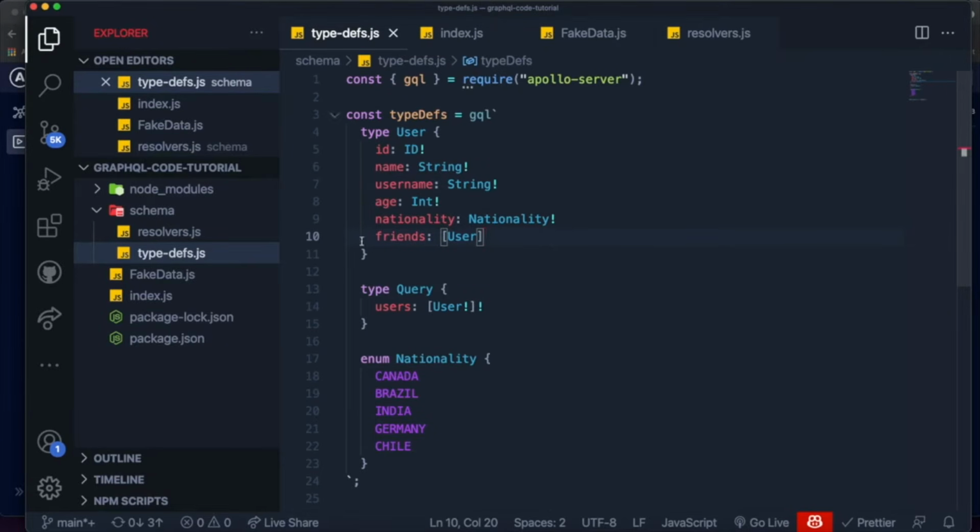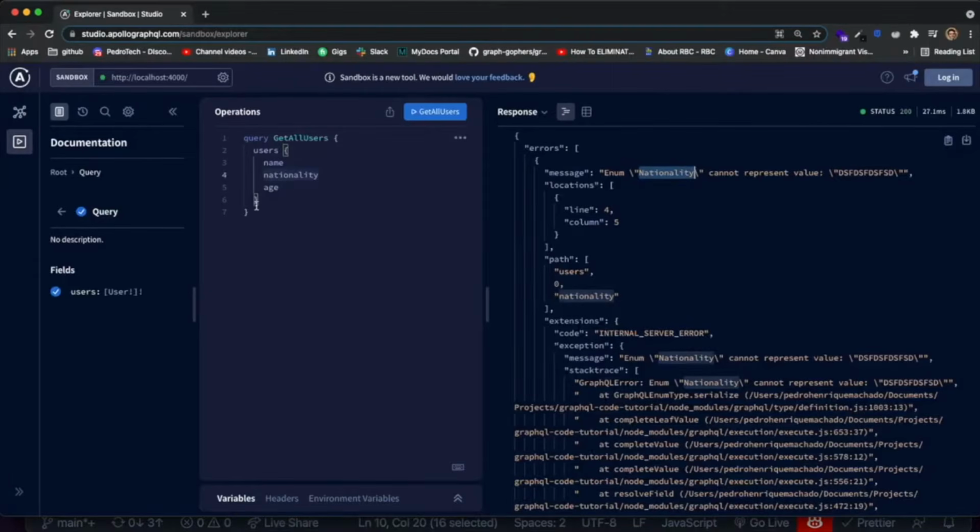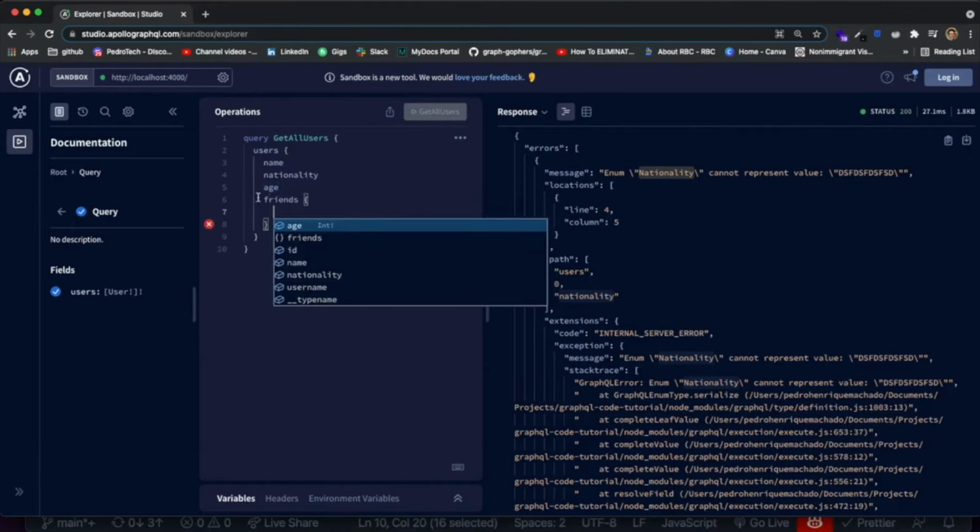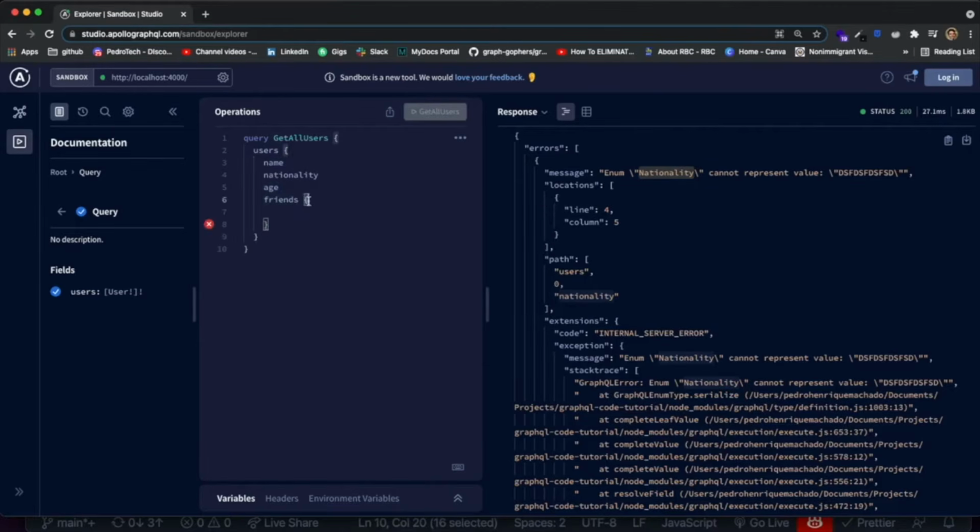So we just created this field, but what do we do now? If we go to our API and add friends to the fields we want to query, you see it immediately requires us to open and close curly braces, because friends is of type User. So we need to specify what fields from the User type we want to get for each friend. For now, let's just grab the name for each friend and the age as well.